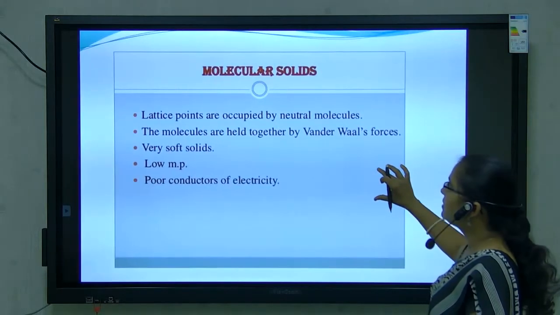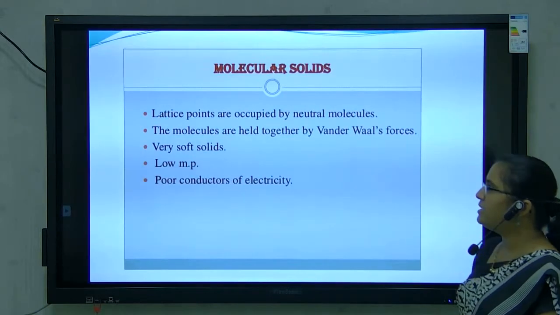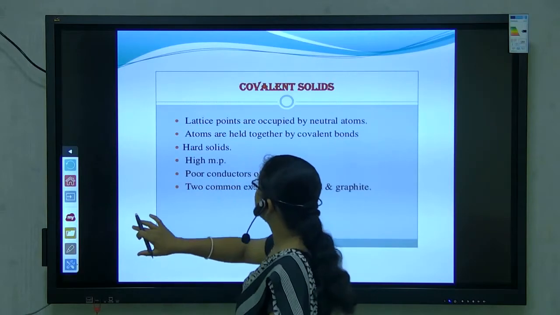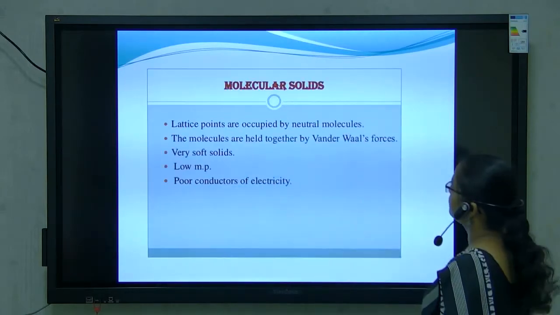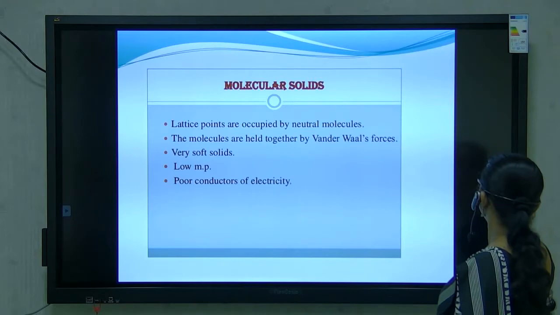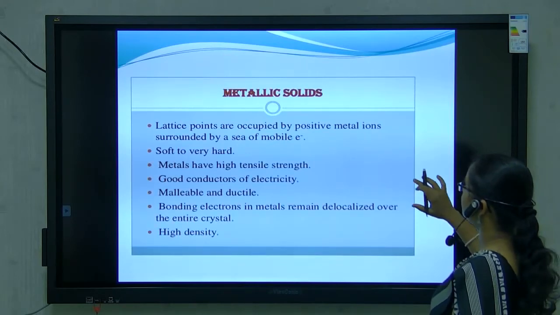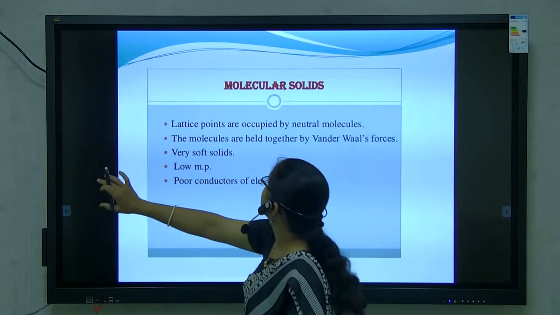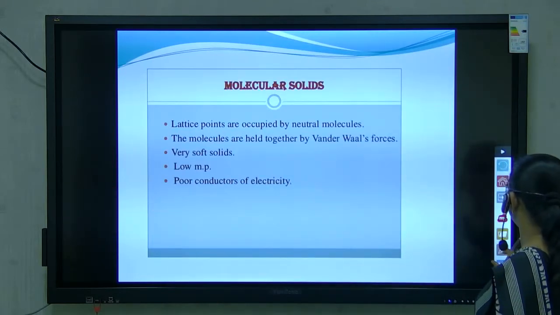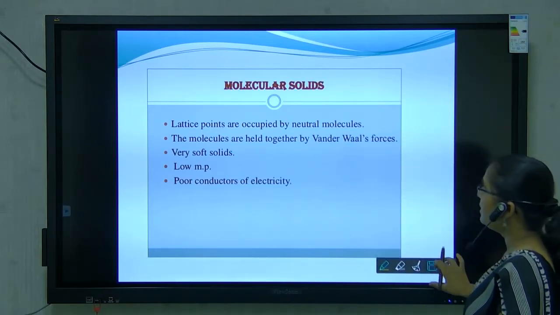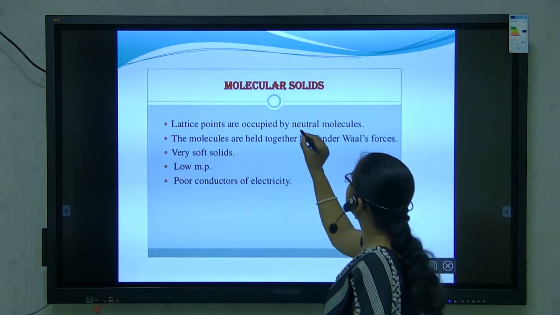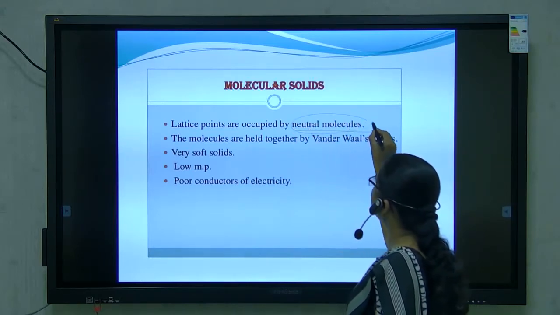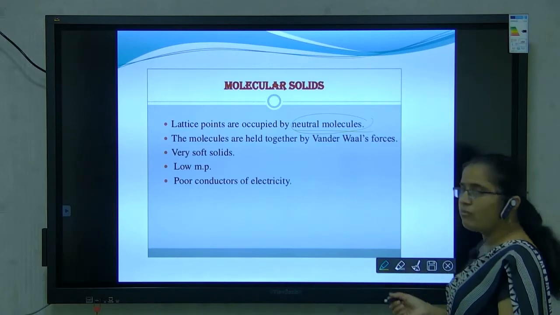Next is molecular solids. Third one is molecular solids. In molecular solids, lattice points are occupied by neutral molecules.